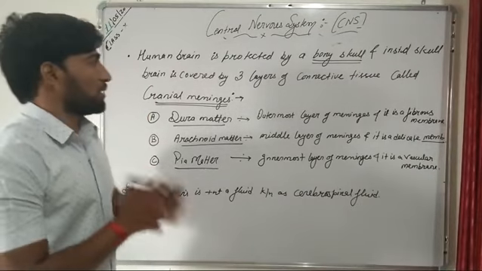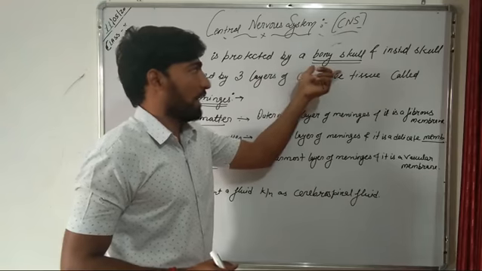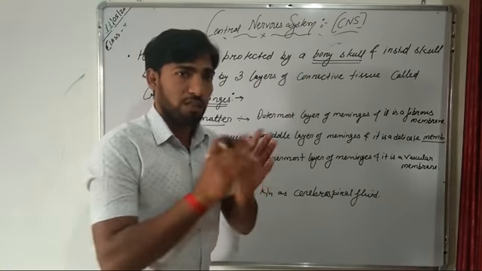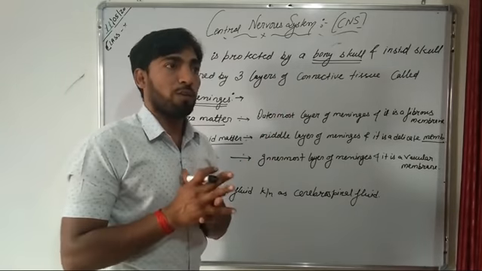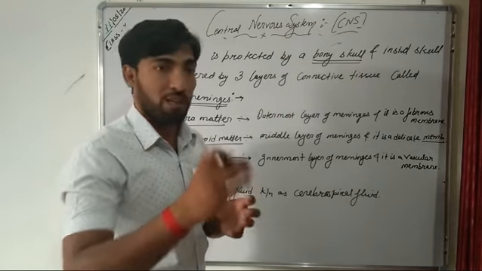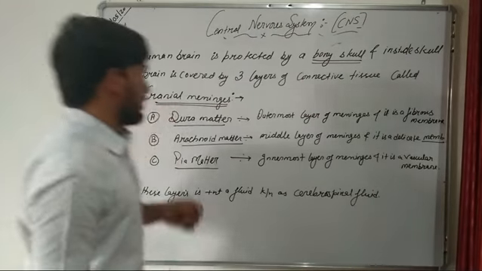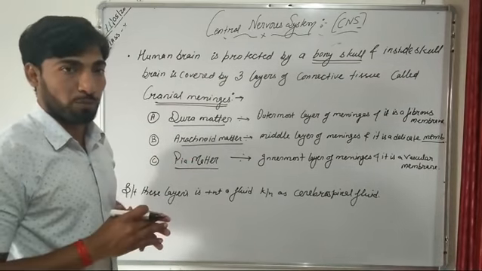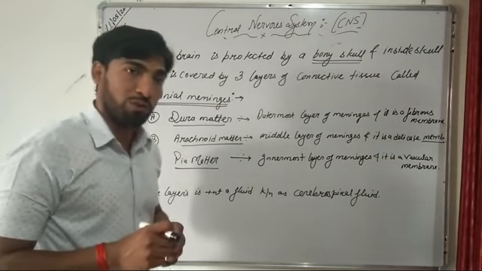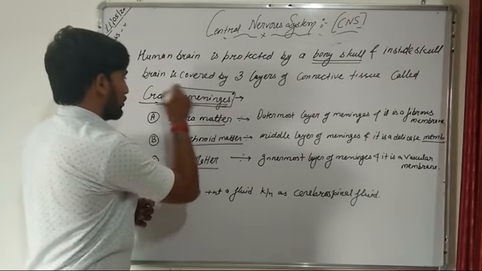Now, in case of human beings, the human brain is protected by a bony skull, and this bony skull is a very hard covering of the brain, which protects the human brain from mechanical injury. And inside this bony skull, the human brain is covered by three different layers of connective tissue. These three different layers of connective tissue are together known as the cranial meninges.